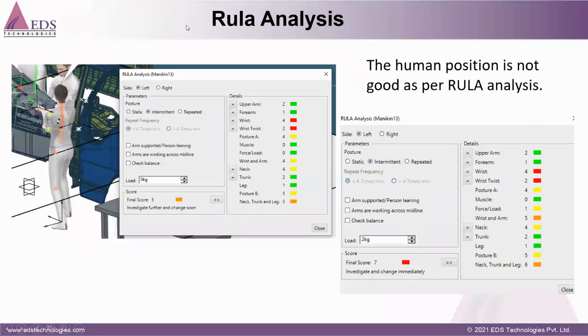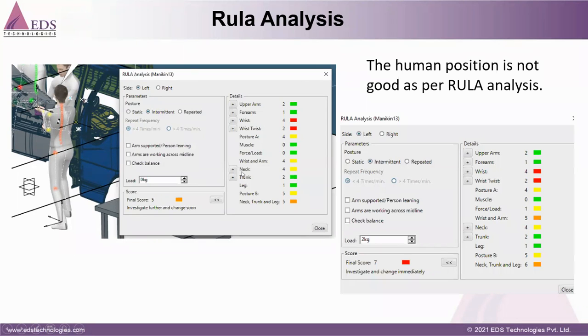So coming to the RULA analysis, I just want to highlight it. Basically, you can see this is a mannequin doing assembly processes. You can see this spline is orange, meaning this posture is not okay for such a mannequin.